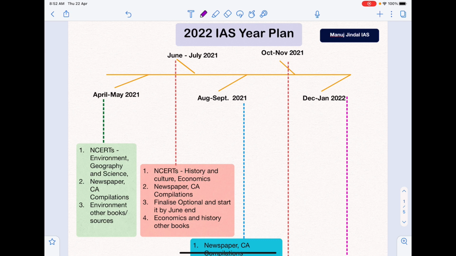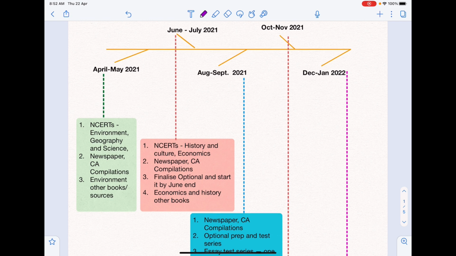First of all, this is the month-wise timeline on how you're going to prepare for the exam. If you start today on April 21st, then you are going to have almost 1.5 months or less than 1.5 months till May 2021. I want you to start right away with these following books. Number one, you're going to pick up the NCERTs of Environment, Geography and Science. These three NCERTs, and you're going to finish them in the next 1.5 months. They are definitely doable. They are not that many books. And if you plan properly with a daily and weekly schedule, you will be able to do them.